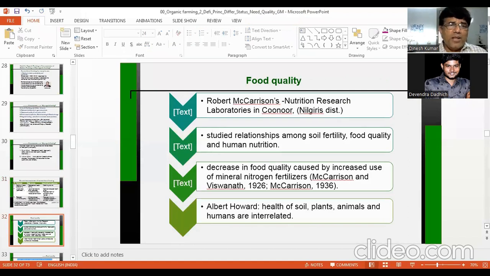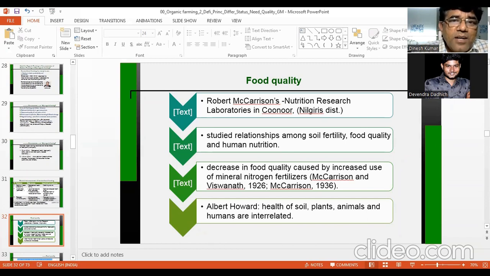Then food quality. I was saying that the food quality is declining in conventional farming. Conventional farming means you are adding chemicals, you are adding fertilizers. And food quality means the content of nutrients. Here, I mean, the content of nutrients is declining. So if you compare the two systems, conventional or chemical farming and organic farming.